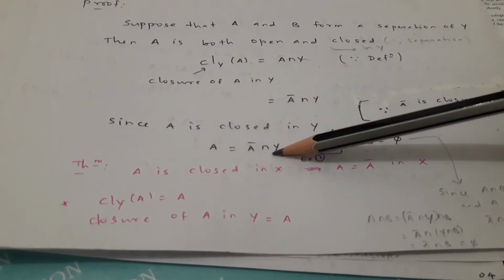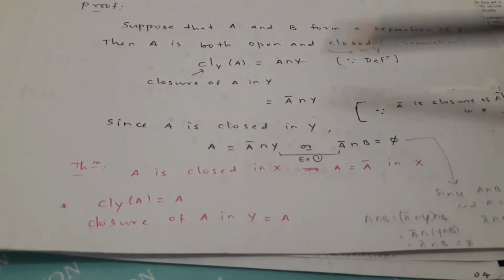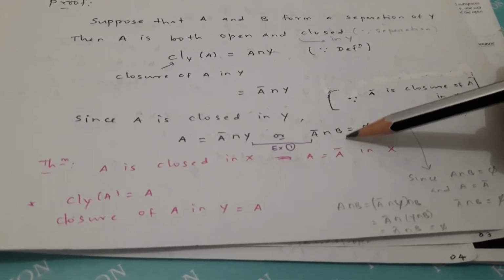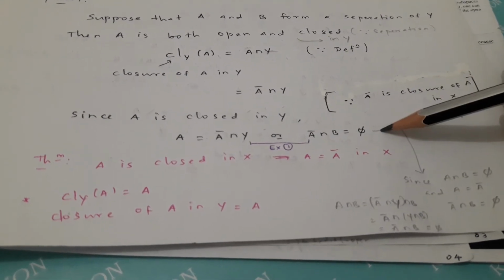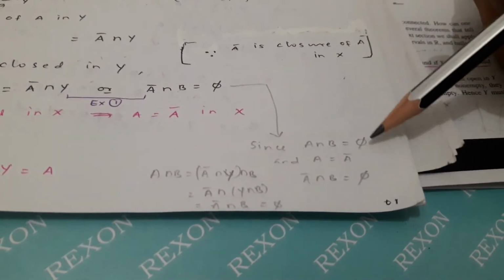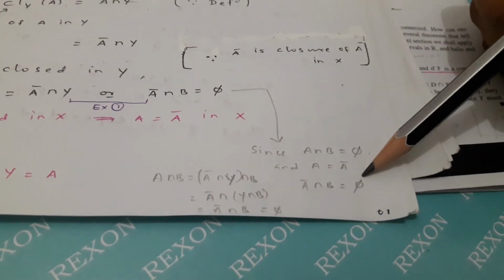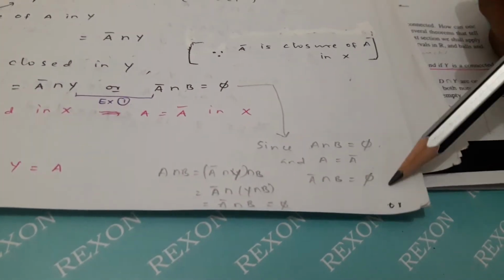A is equal to A closure intersection Y, so A closure intersection B can be written as pi. How can we derive this? Since A intersection B is empty, and A is equal to A closure because of the closed set, A closure intersection B is also pi; we can change A into A closure.